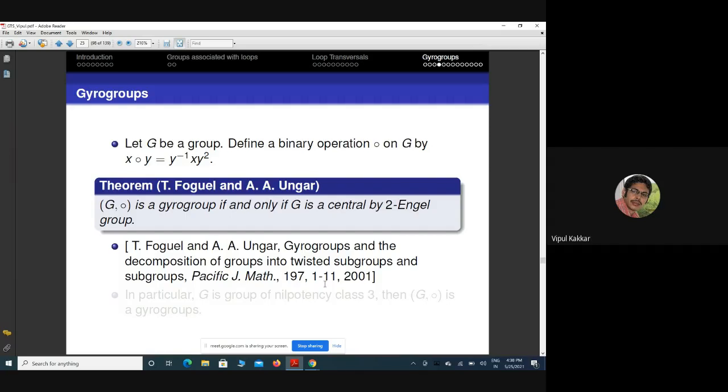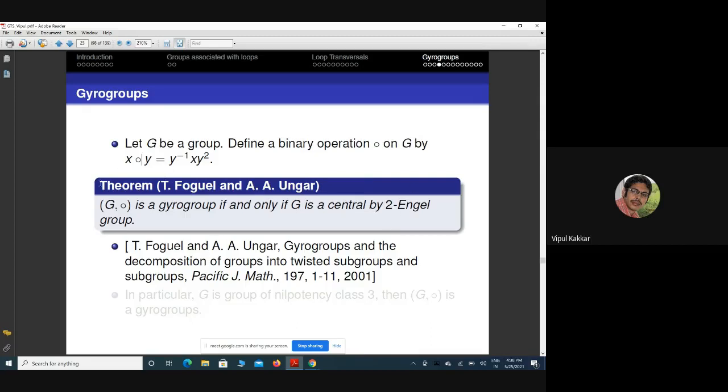It is called a two Engel group. They proved that G∘ with respect to this operation defined on a group is a gyro group if G is central by two Engel group. An example of a two Engel group is a group of exponent 3.